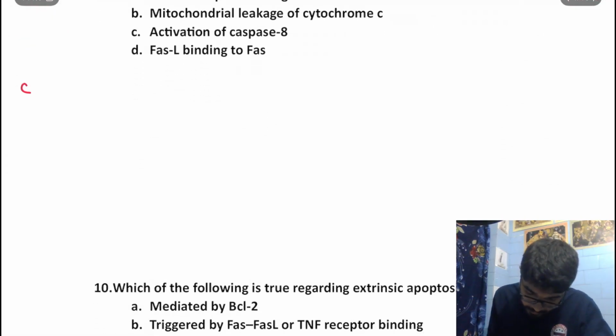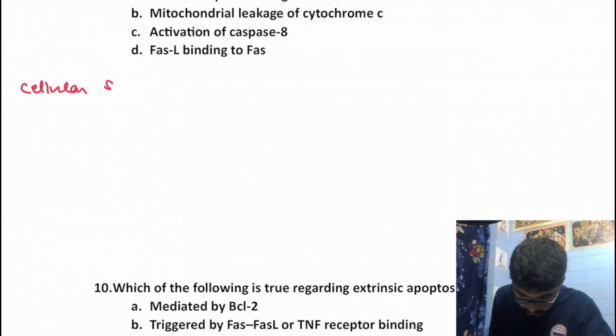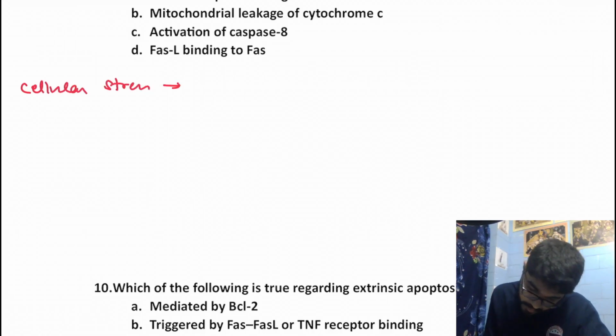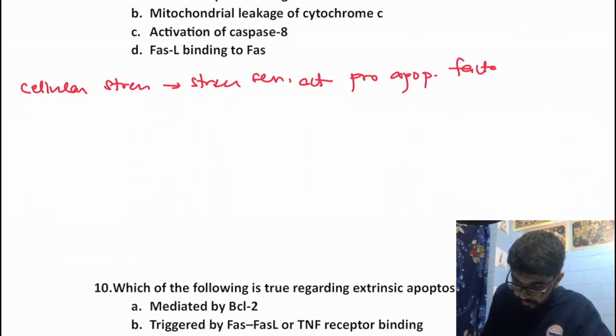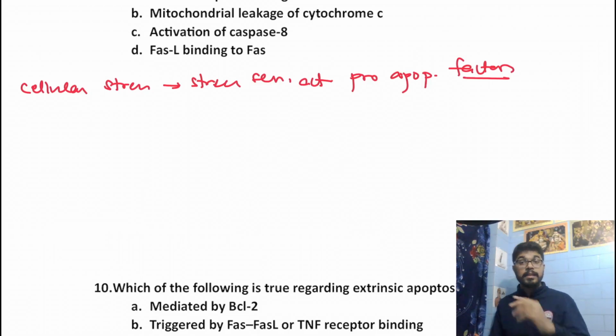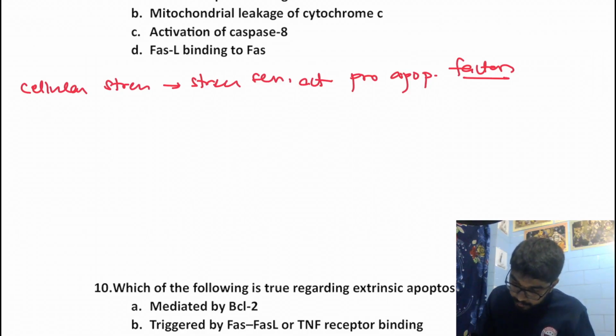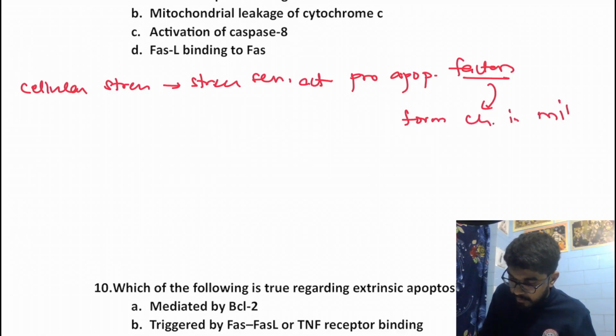Now in the intrinsic pathway, whenever there is cellular stress, the stress sensors are going to activate the pro-apoptotic factors. We will be talking about the stress sensors as well as pro-apoptotic factors a bit later. Now when they activate the pro-apoptotic factors, they are going to form channels in the mitochondrial membrane.